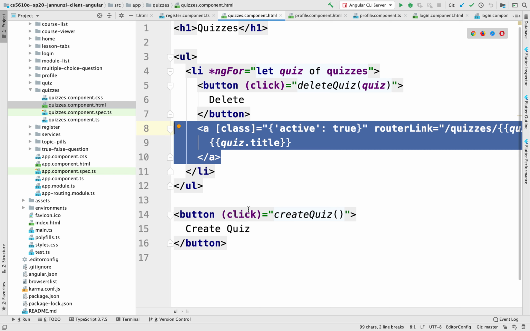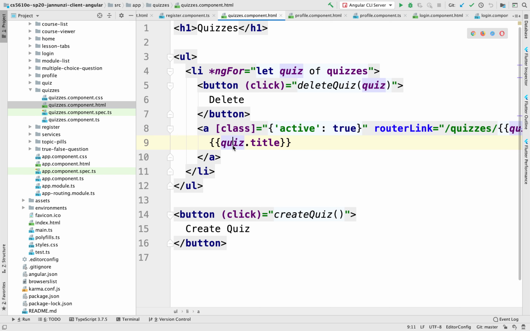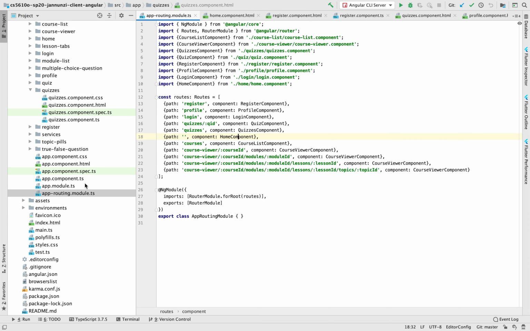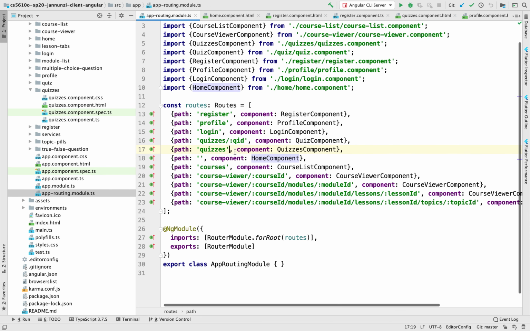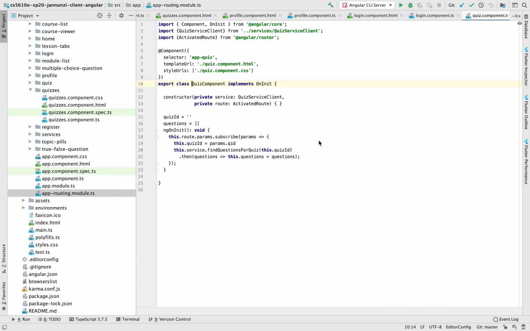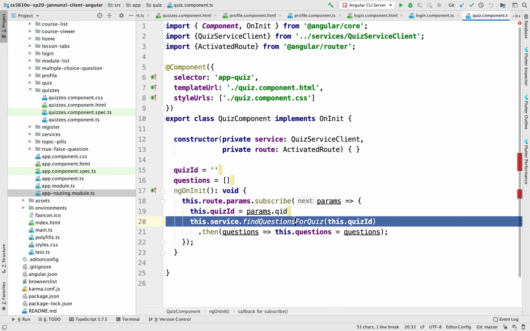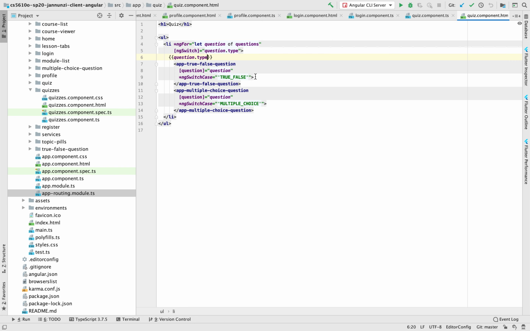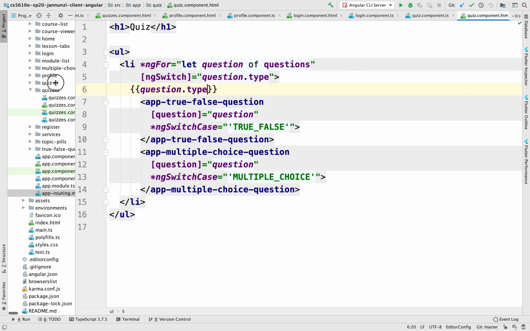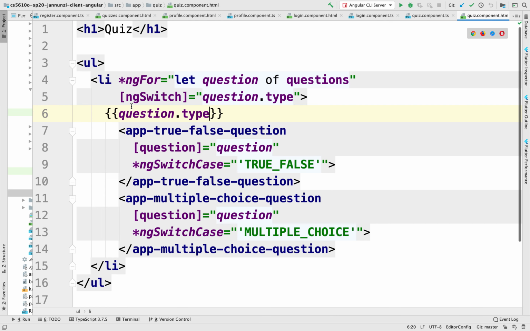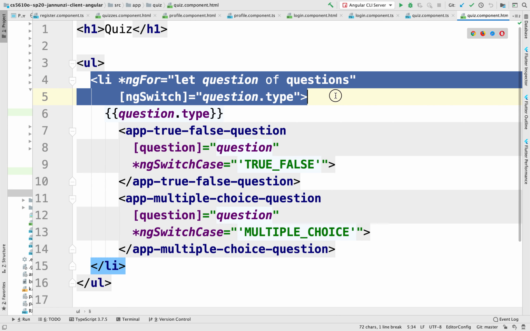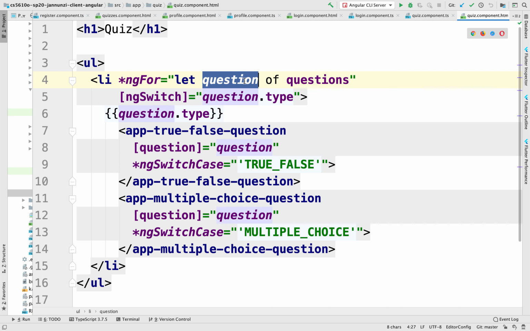We could delete the quiz, add a new quiz, and when you clicked on a particular quiz, you would navigate to that particular quiz. It would retrieve the questions for a particular quiz, and then it would render them as an array of questions. And that array of questions was just a list iterating over all the questions, and then it would pass each one of the questions down to the components, the true-false component or the multiple choice component.